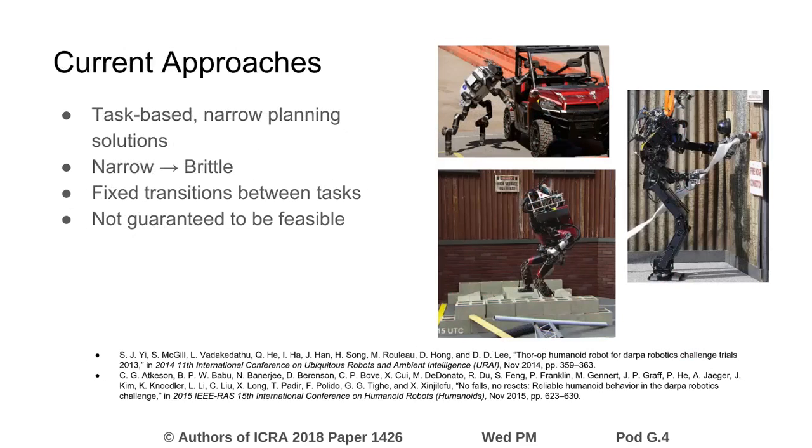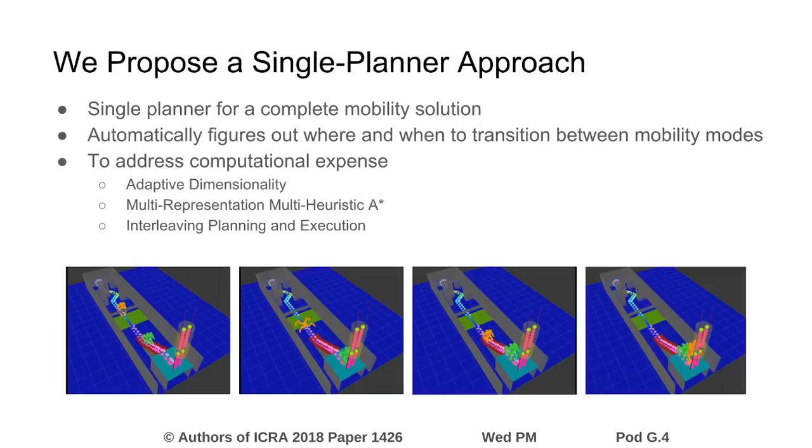State-of-the-art approaches to humanoid mobility are focused on developing narrow, task-based planning solutions, for example tasks like climbing ladders, walking over rough terrain, and full-body manipulation. These task planners are often combined together using simple approaches like scripted behaviors, hand-coded state machines, or teleoperation. These approaches to executing a complete mobility task work well under ideal conditions, but are inherently brittle in more complicated or degraded environments.